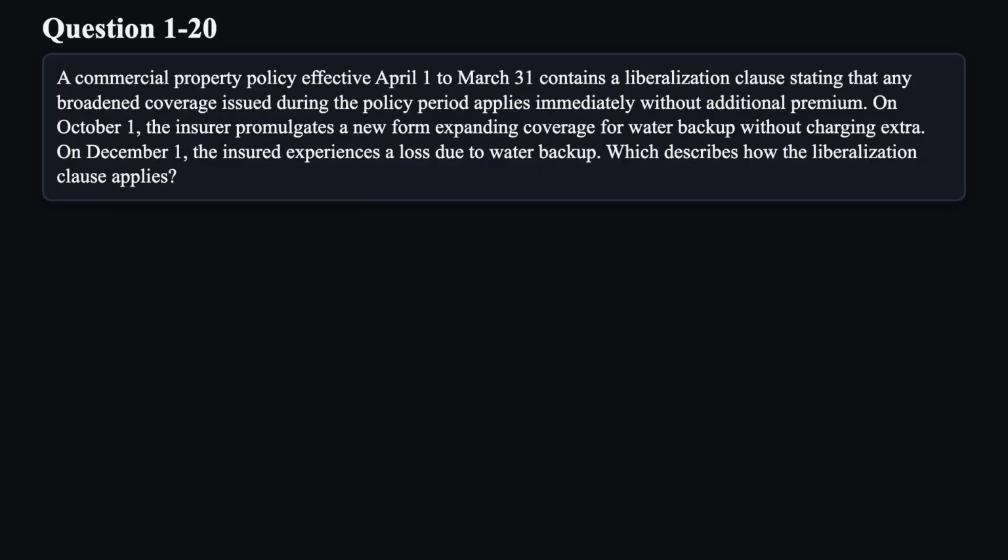Question 20. A commercial property policy effective April 1st to March 31st contains a liberalization clause stating that any broadened coverage issued during the policy period applies immediately without additional premium. On October 1st, the insurer promulgates a new form expanding coverage for water backup without charging extra. On December 1st, the insured experiences a loss due to water backup. Which describes how the liberalization clause applies?